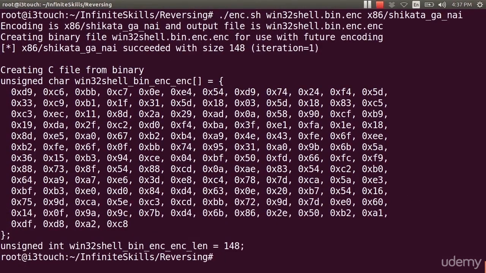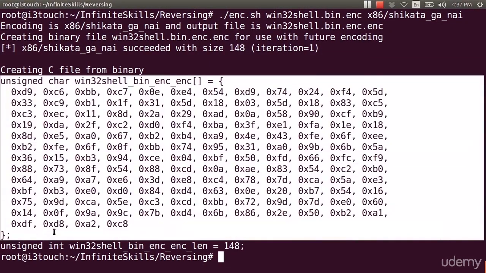So I've gone from 121 to 148 bytes. Everything matches: it says 148 here and 148 here. If I wanted to stop at this stage, I could just copy this code and paste it into a C file. That would be it. So there are a couple of things that I could do with my code at any given stage.